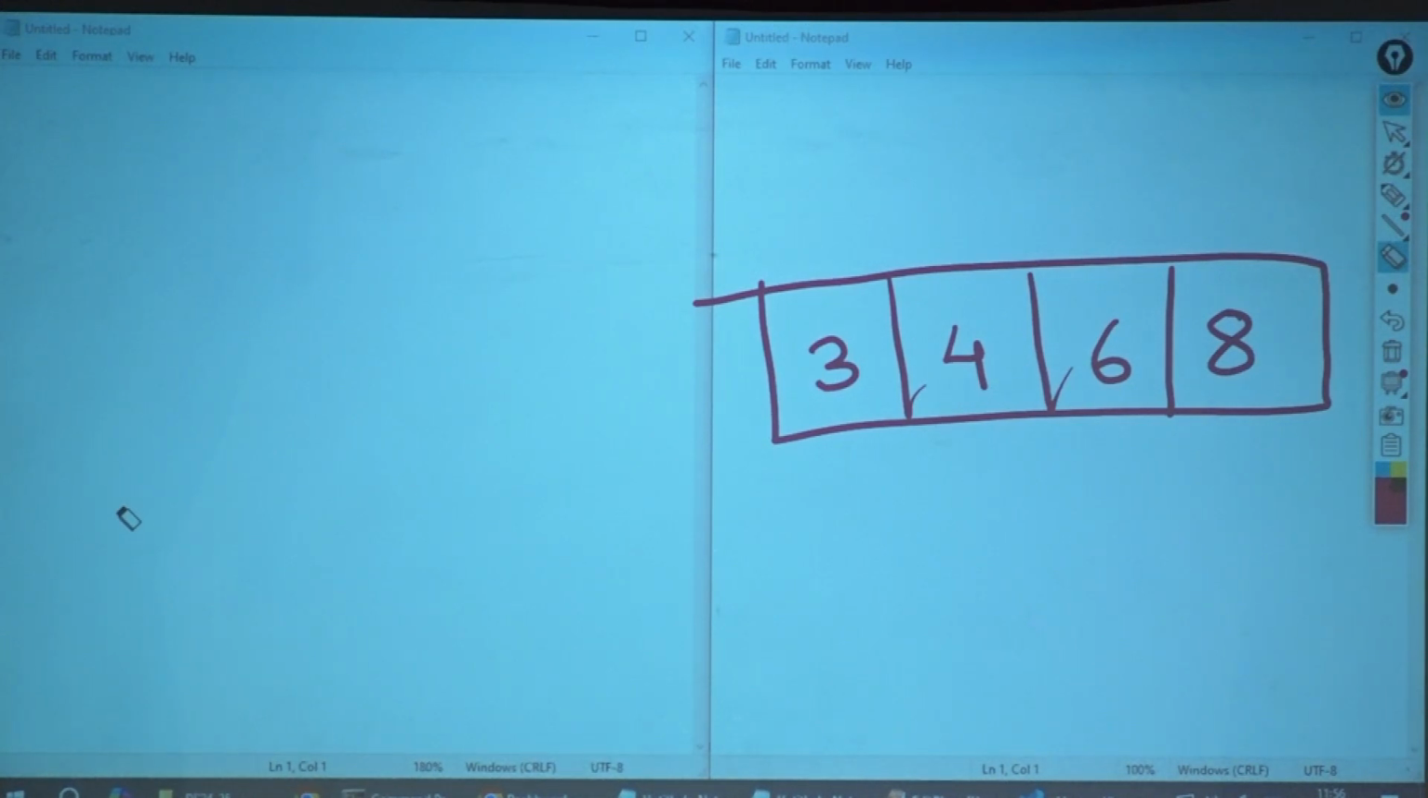Okay. I want all the children of me. Same, no? You will take I, you will calculate the left child of I. Is it greater than the size? Yes. So will it have any children? No. Okay. Now, how did it look like? 3, 4, 6, 8.